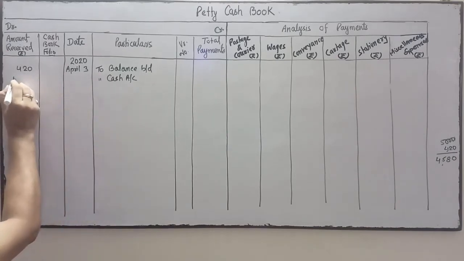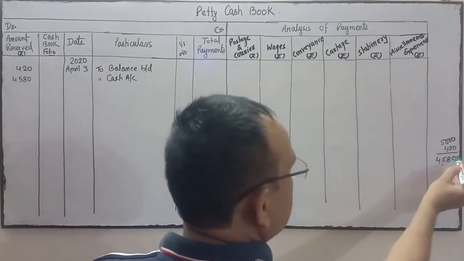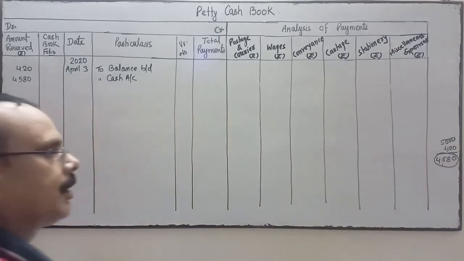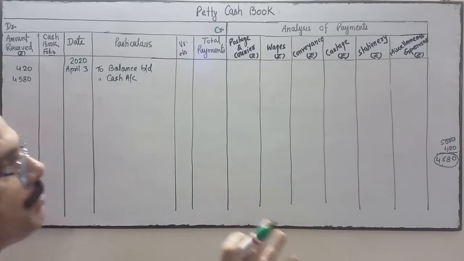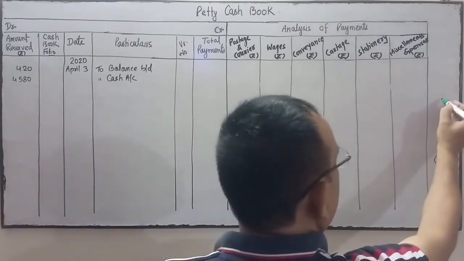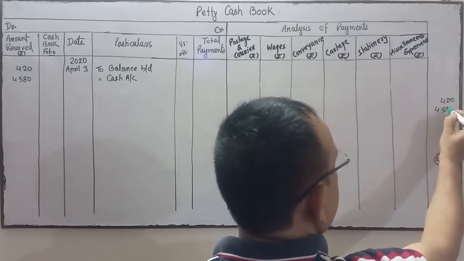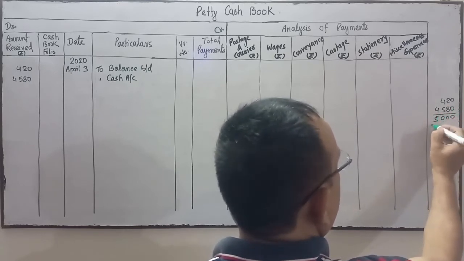So 4,580. Now the imprest money will be 5,000. The petty cashier will receive this money from the head cashier so that the imprest money will be 5,000. The petty cashier already has 420. When the petty cashier takes this money from the head cashier, the money becomes 5,000.